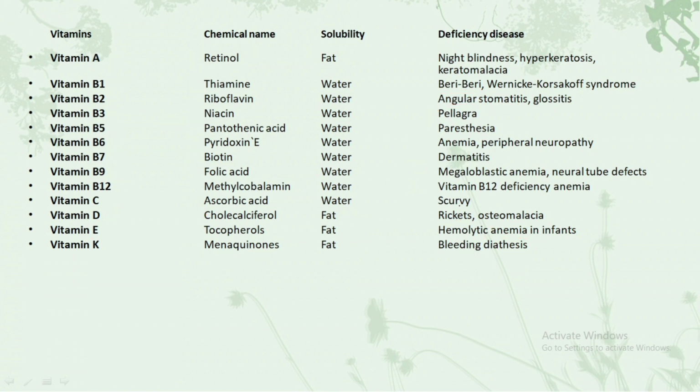Just make a note of these vitamins and their deficiency diseases and also their chemical names, because it's very important and you would be able to remember them very easily. Just go through them 2-3 times and you would be able to remember them. Talking about vitamin C, it causes scurvy.